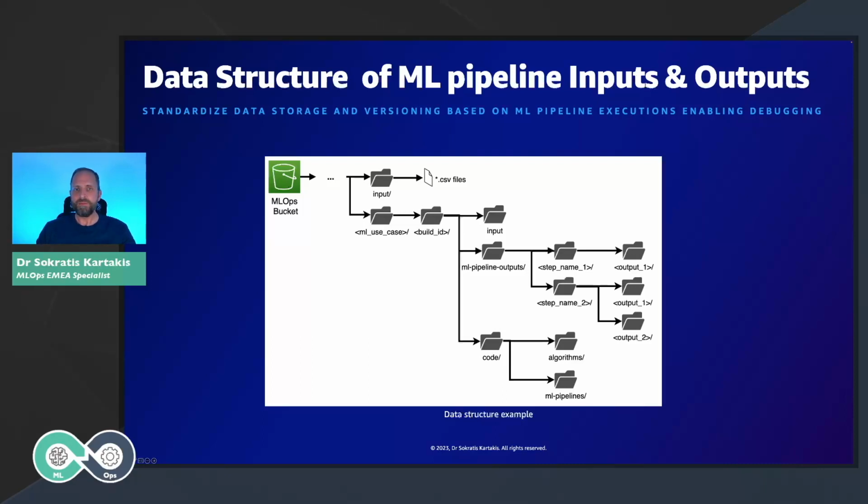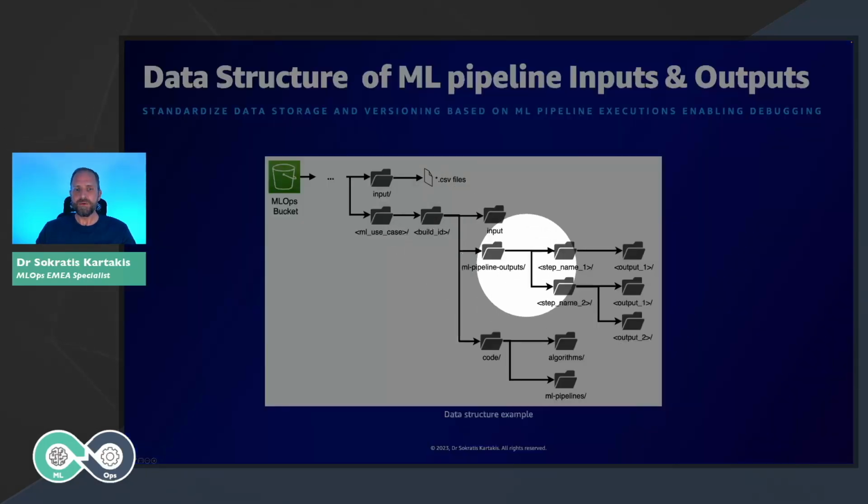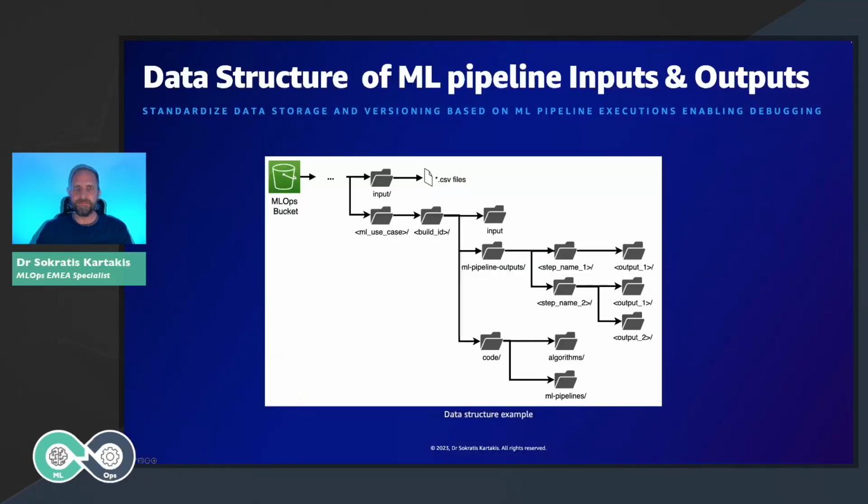That way, you will be able to query your system and say, give me all the executions of last Monday between 9 a.m. and 3 p.m. And what do we store in these subfolders of executions? We store the input data, all the outputs of all the different steps that we execute in the ML pipelines, and the code that we used in order to build these ML pipelines.